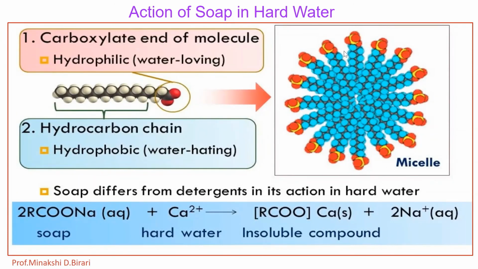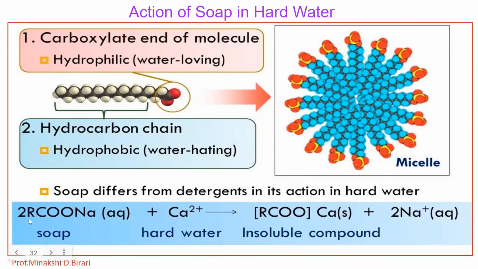Again, as we know, the carboxylate end of the molecule is hydrophilic, water loving, and this one is the hydrocarbon chain, which is hydrophobic, water hating. That is nothing but the cluster which is called micelles. The soap differs from detergents in its action in hard water. So what is that reaction?